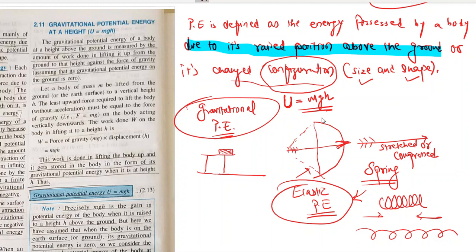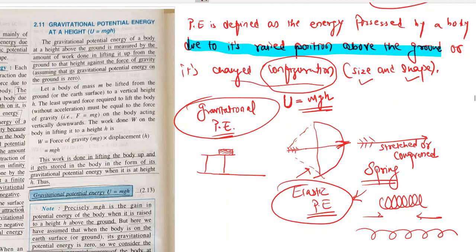You will tell me, sir, this is the same formula for work done by force of gravity on any object which is raised above ground. Yes, absolutely. When you do work in raising any object above ground, that same work is stored in that object in the form of gravitational potential energy. So yes, that is the same work. The formula is also the same. The value is also the same. mgh.